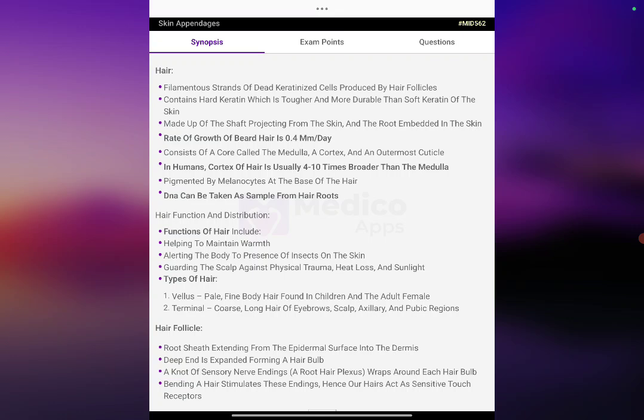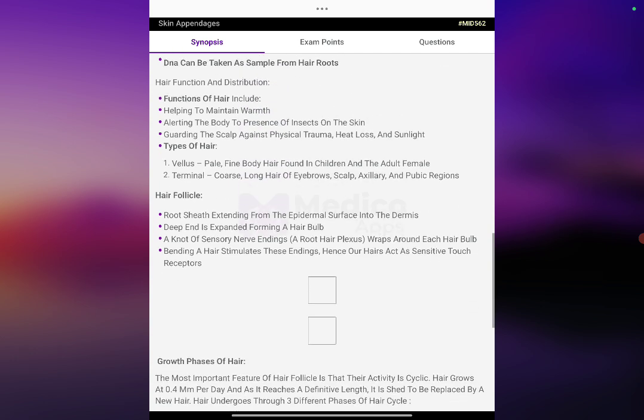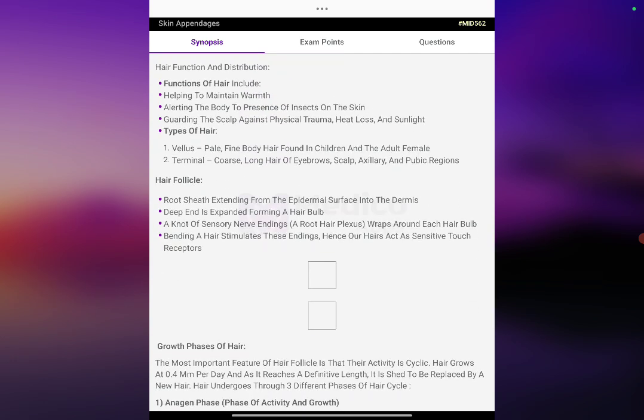Hair consists of the core called the medulla, a cortex and the outermost cuticle. In humans, the cortex of hair is usually 4 to 10 times broader than the medulla, pigmented by melanocytes at the base of the hair. DNA can be taken as a sample from the hair roots. Hair function and distribution: functions of the hair include helping to maintain warmth, alerting the body to the presence of insects on the skin, and guarding the scalp against physical trauma, heat loss, and sunlight.